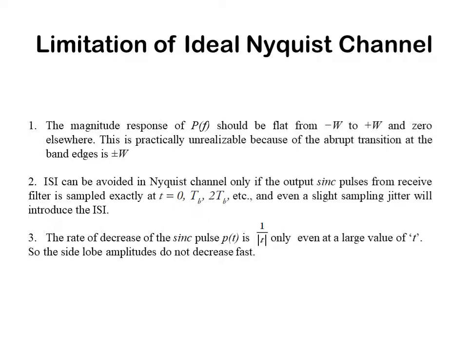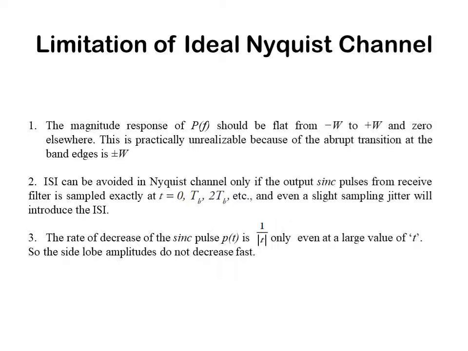The second point is about the time domain representation of our pulse PT, which we have seen in the previous slide with the help of an example. If you look at that diagram, you can observe that it is sampled at 0, TB, 2 TB, such like that. That means we have to sample exactly at these points, then only we can reduce ISI, right?